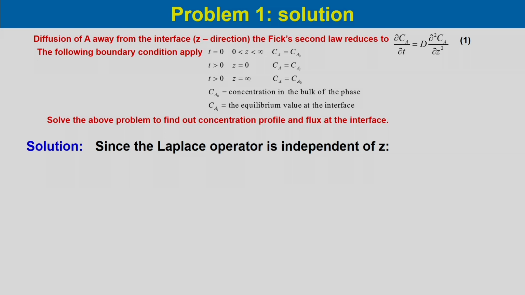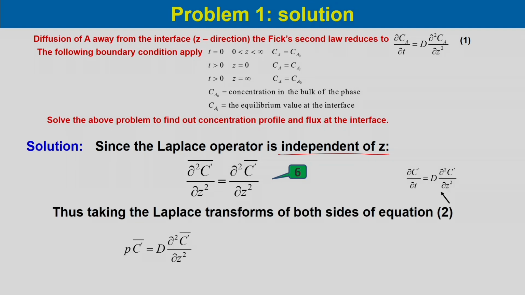Now, since the Laplace operator is independent of z, on the right hand side we can write ∂²C̄'/∂z² as ∂² of C̄' over ∂z².